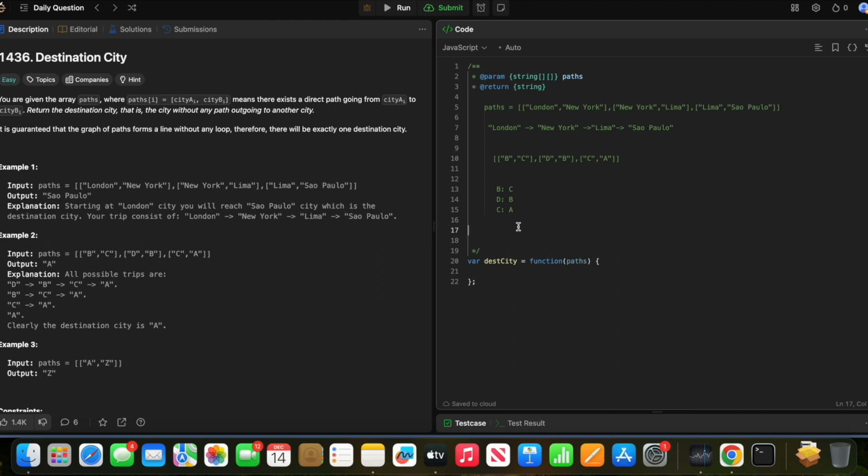So first of all, I need to find which point is the starting point. If I know the starting point, then I can just build a hash map like this, and go: if D is the start point, then D goes to B, B goes to C, C goes to A. So A is the answer, right? But the first question is how to find the start point.